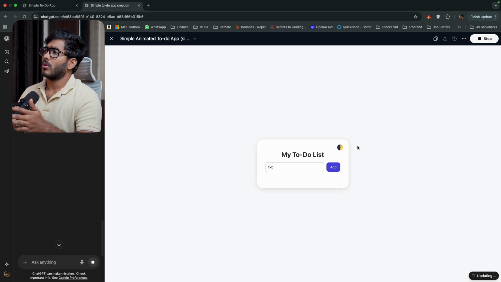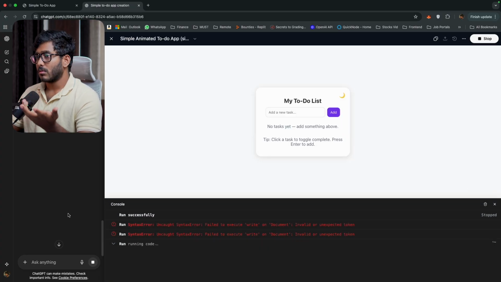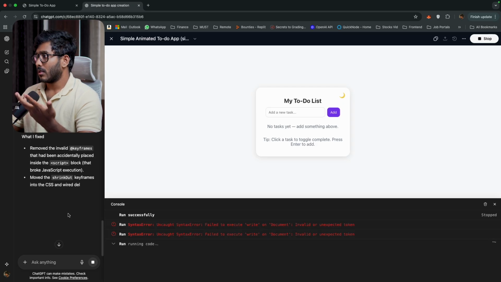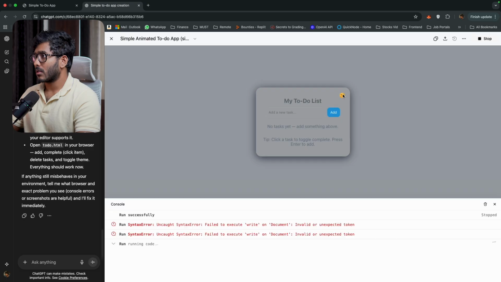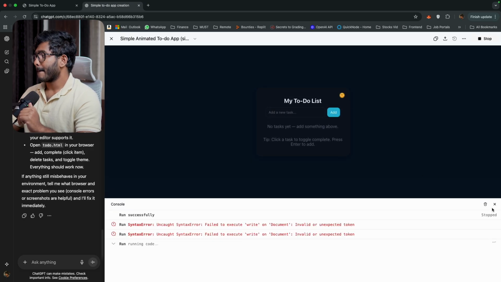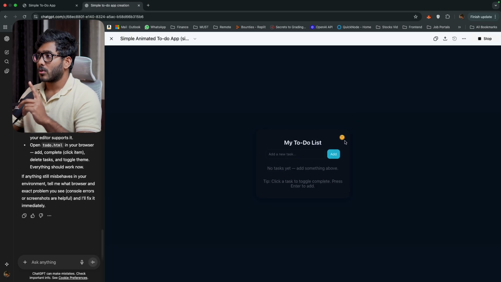So you have to debug. So sometimes this happens where things don't work the way that you want and there would be bugs. So all you have to do is ask the LLM to just fix it. All right. Let's see if it is working. All right, now it is working. Now we have this toggle to switch between dark mode and light mode.